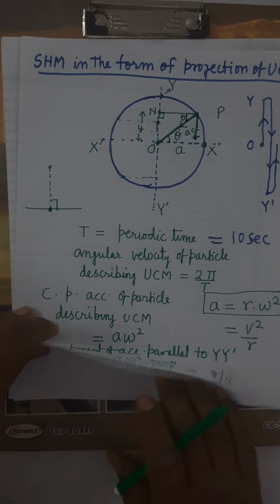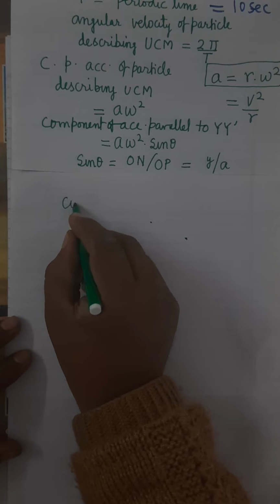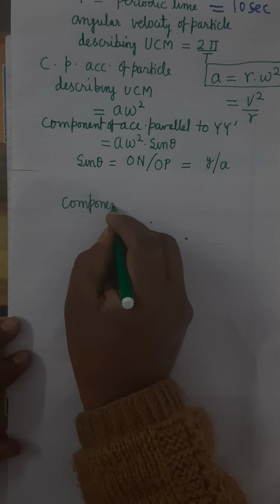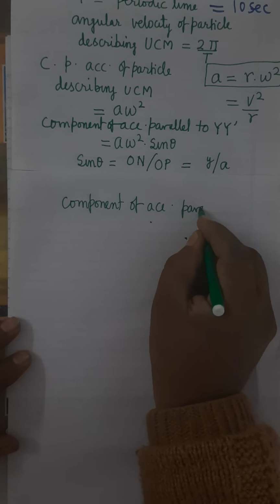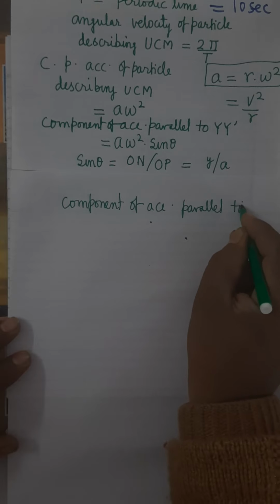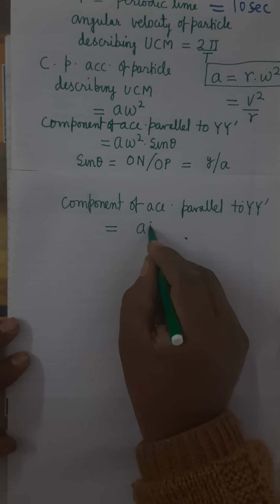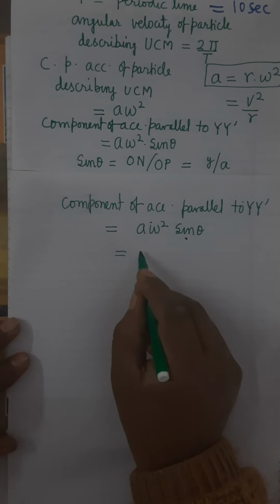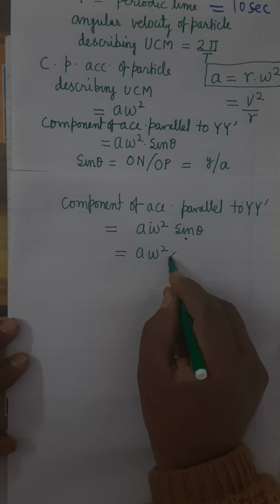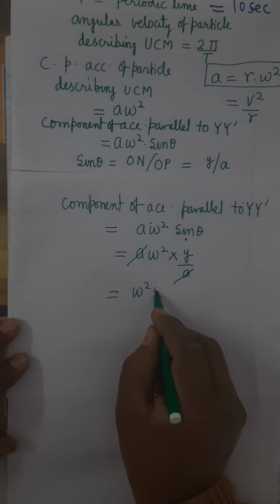So what will be the component of acceleration parallel to y dash? It will be equal to A omega square sin theta. In place of sin theta, write y upon A. So A omega square into y upon A is omega square y.